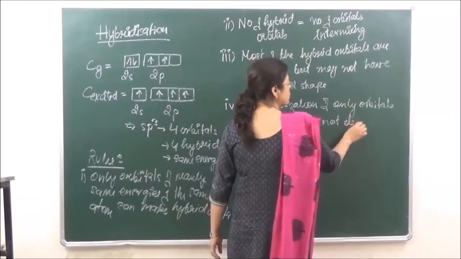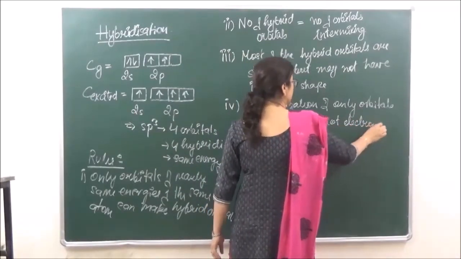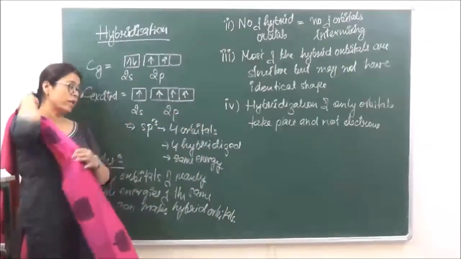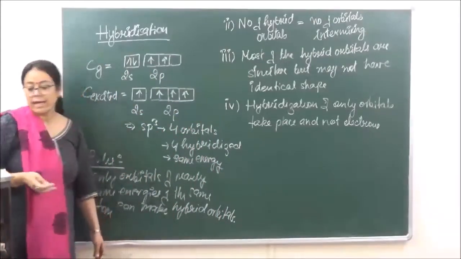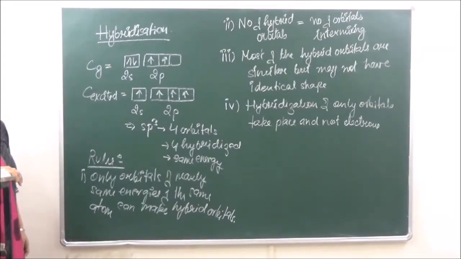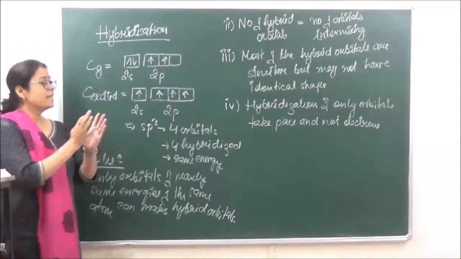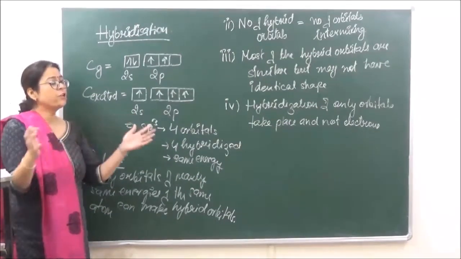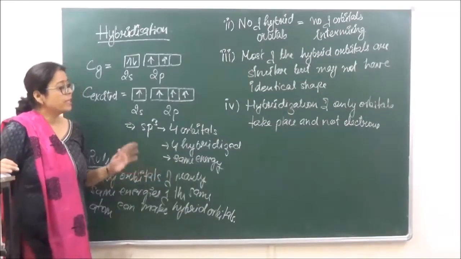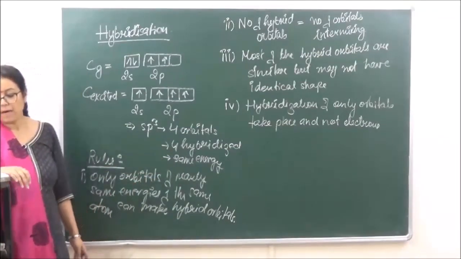and not electrons. Okay, so only the orbitals, they are going to take place in hybridization. Electrons have no role to play at all. So these electrons which are present, they are shifted towards the extreme ends of the orbital. ठीक है? So the electrons, they are not going to participate.